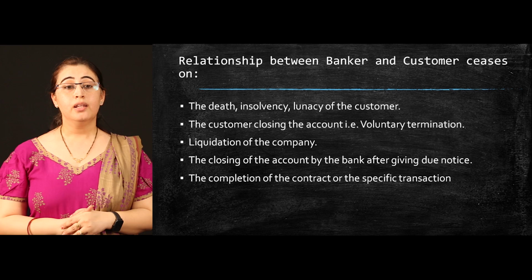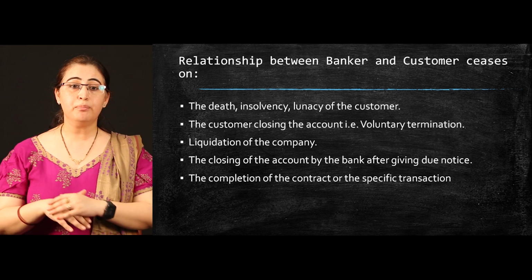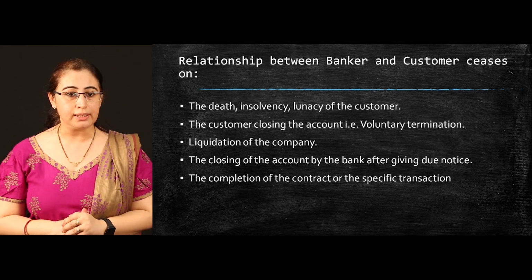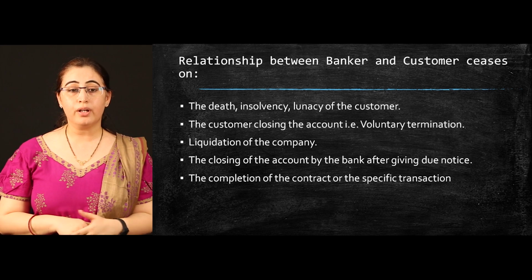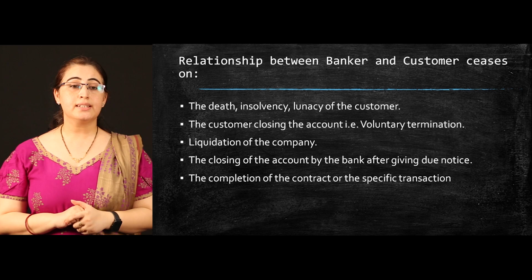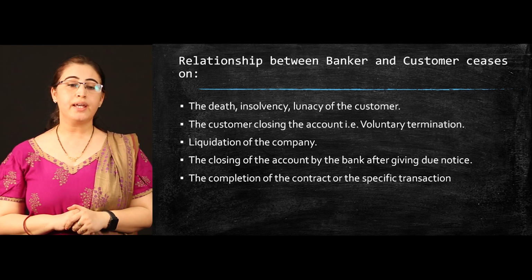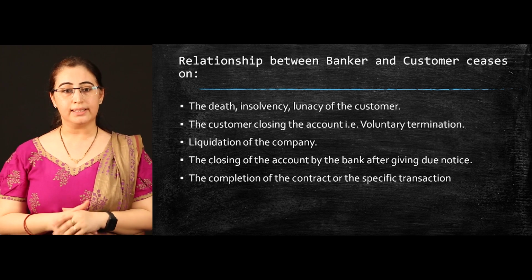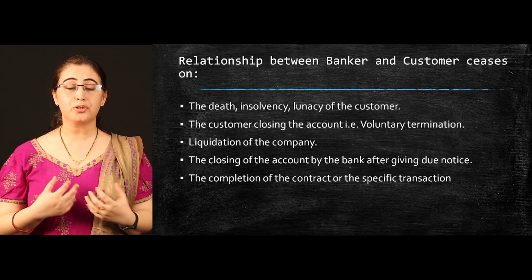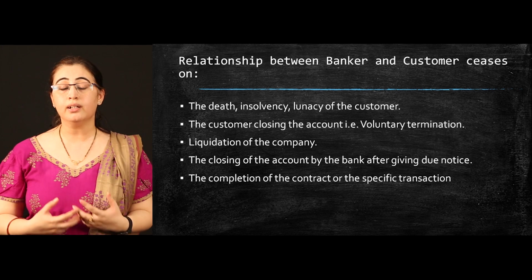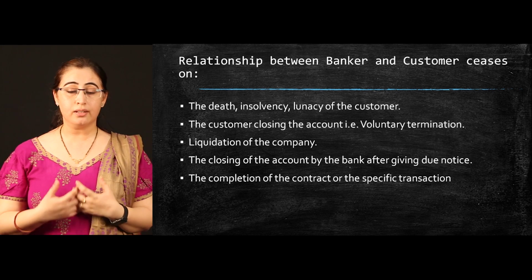The next one is the closing of the account by the bank after giving due notice. If you are not a valuable customer and you always go for default, in those circumstances even the bank can close your account by giving you proper and due notice. And the last one, if you are in a special relationship, such as lessor and lessee, bailor and bailee, or the relationship of a trustee.